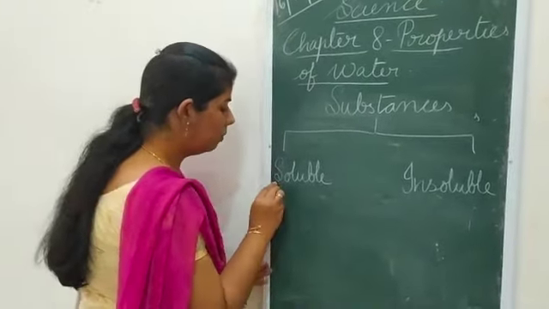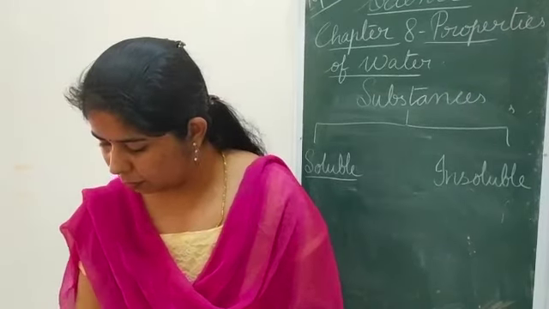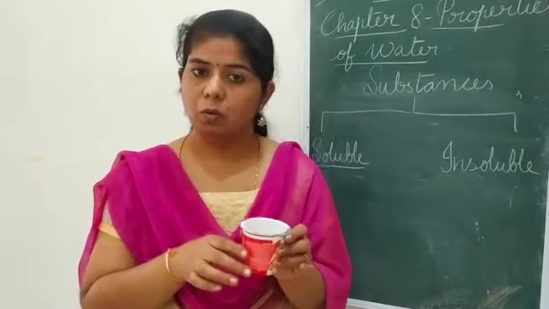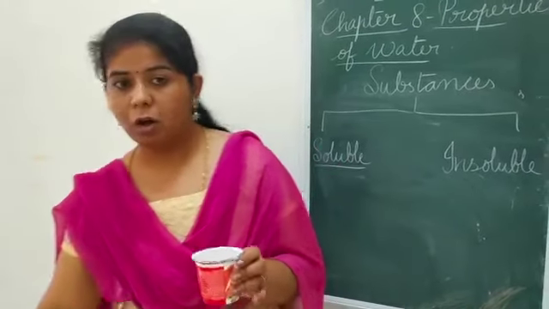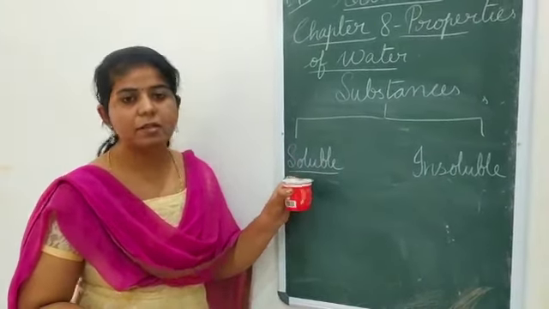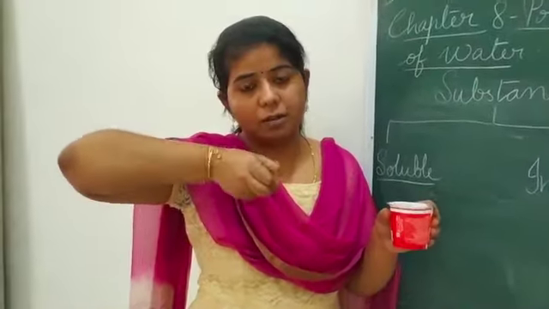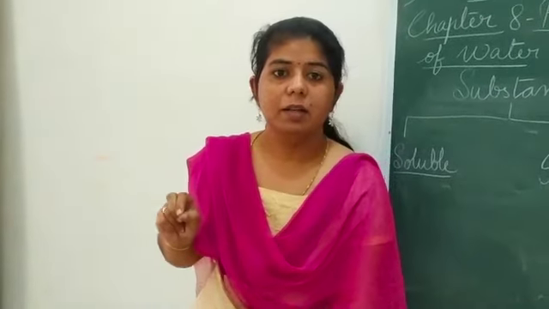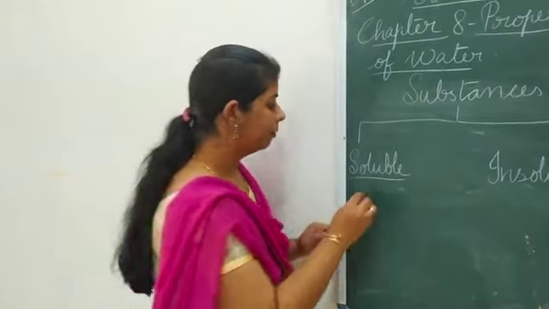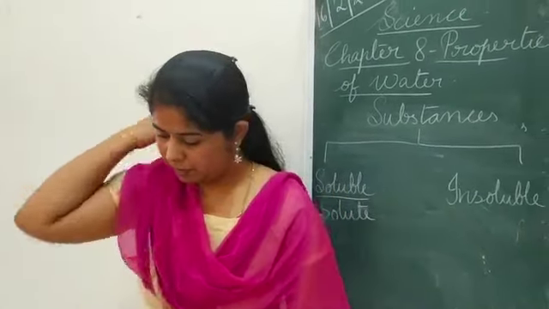Now we come to the soluble substances. Yes, soluble substances. The first thing what I have added was sugar. Now sugar, what happened? I added to the water. Yes. Now we are calling this sugar which got dissolved in water. That is only the soluble substances. The sugar, the substance which got mixed up in water, which got dissolved in water. Can you understand? The substance which got dissolved in water, they are known as solute. Are you able to understand?